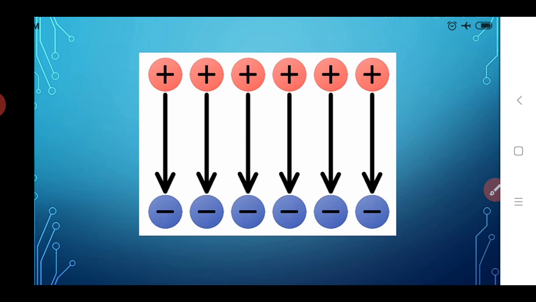So here, in which way does the electric current flow? Similarly, there is a tendency of the positive charge to flow from a point of higher electric level to a point of lower electric level.